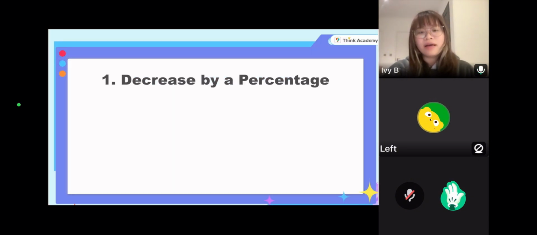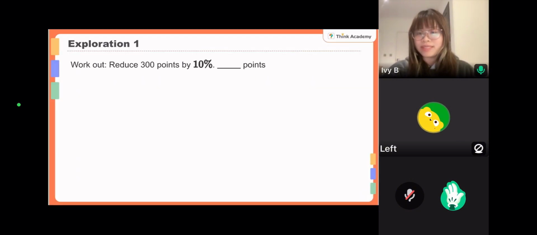Okay, so the first kind of question is decrease by a percentage. Basically you need to find out the new value after the decrease. For this kind of question, we have two ways to do it. A lot of students are more familiar with the previous methods, or we also say old methods, which is very straightforward. But I always stress to my students that you need to try to use the new method as much as you can, so that when you meet some more complicated and difficult questions, you still can deal with them with the new method. So learn it, use it.